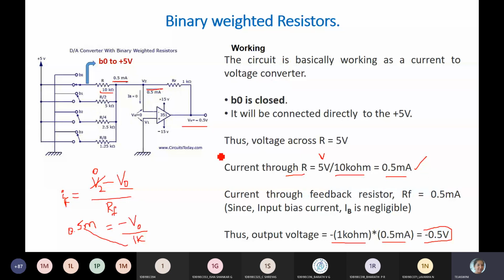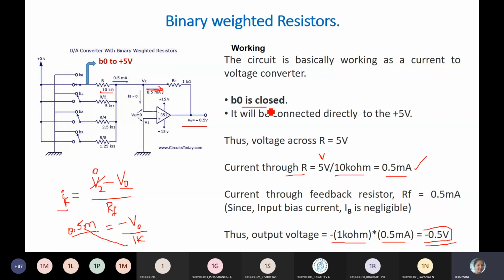Now let me find out the current through feedback resistor. So IF, the direction is there. So we have to take V2 minus V0 by RF. So voltage by resistance is the current. So IF will be 0.5 milliamps. So minus V0 by 1K. So you will get an output voltage as 0.5 volts for when only B0 is closed.